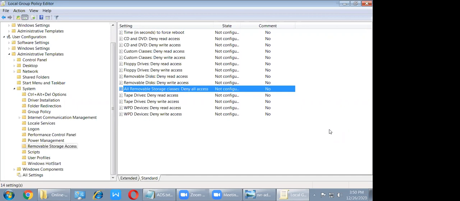When you connect any pen drive or any external drive, the operating system immediately shows it and you can open it. But you have changed the default behavior, so that time you need to refresh. Refresh means restart, or log off and log on, right?